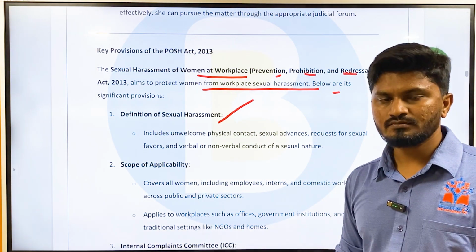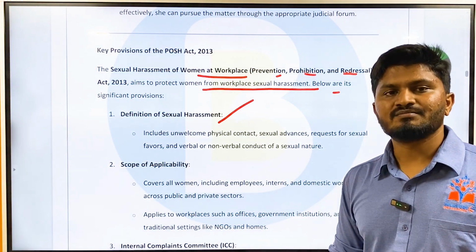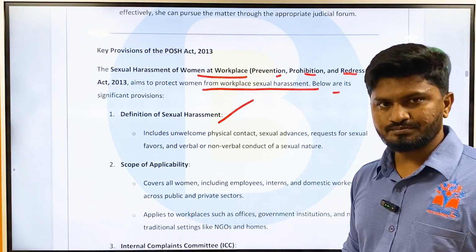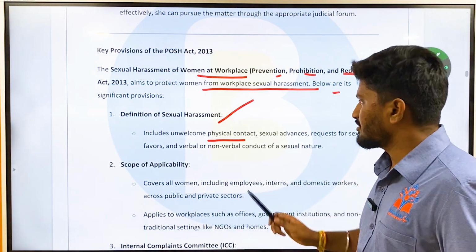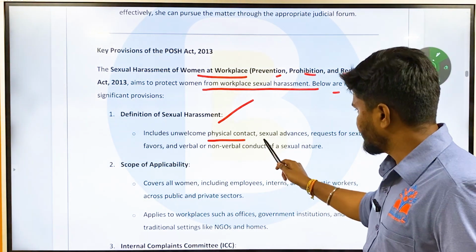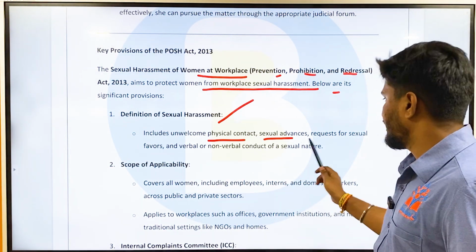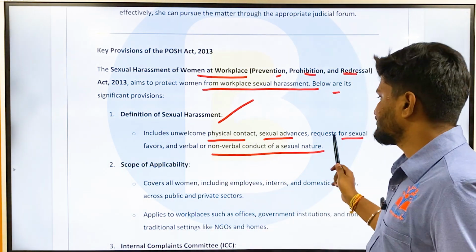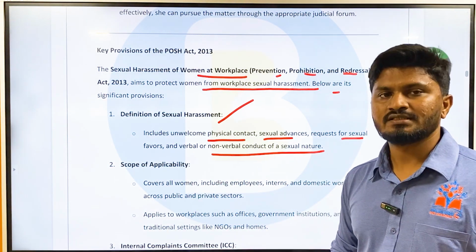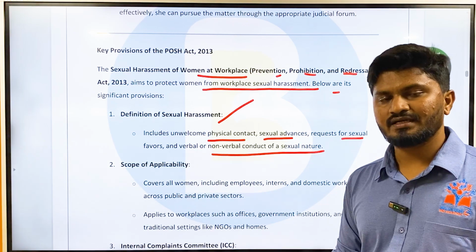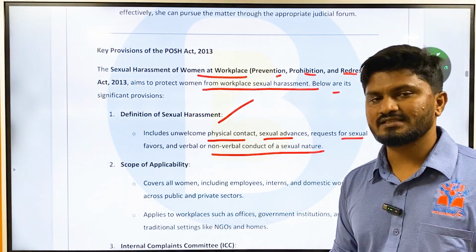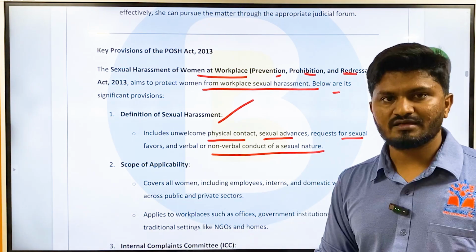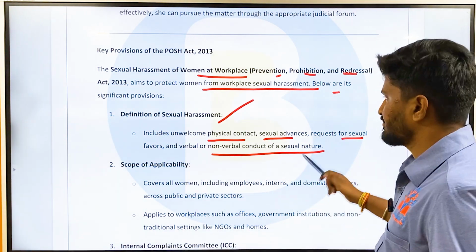Okay, what are the actions or acts that come under sexual harassment? According to this act, it includes unwelcome physical contact, sexual advances, requests for sexual favors, and verbal or non-verbal conduct of a sexual nature. It is not just that you go and assault physically. It is not just physical assault that is considered sexual harassment. It can be mental. It can be any of these acts that can be considered a sexual offense or sexual